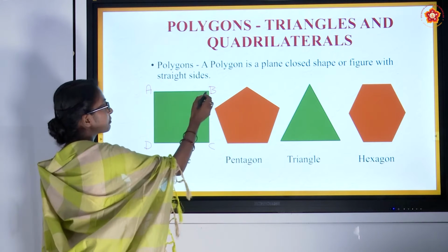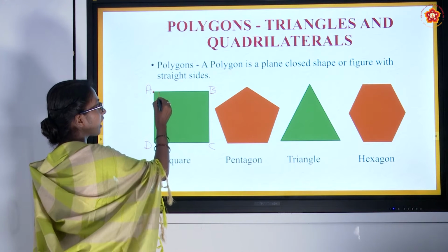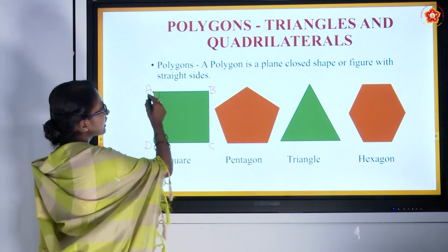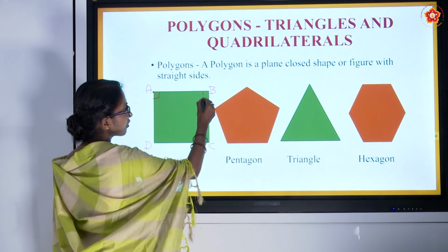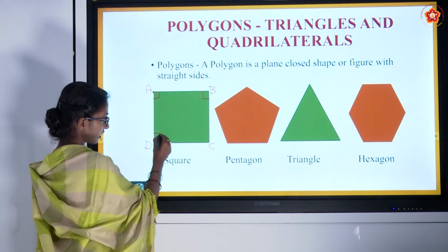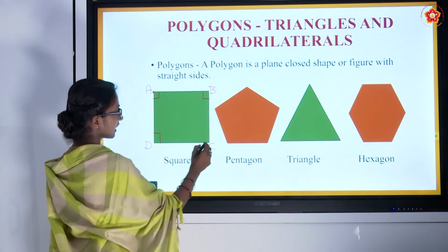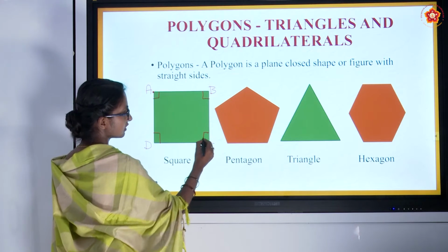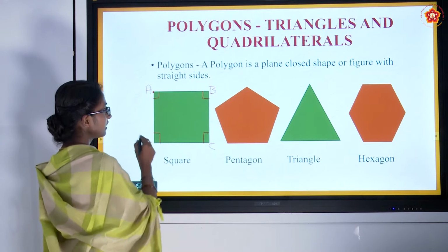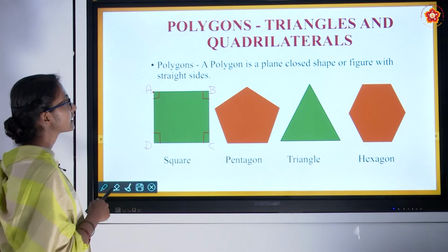Here you can see AB and AD. Both rays are meeting at point A and forming an angle. In the same way, AB and BC are forming an angle. AD and DC are forming an angle at the point D. BC and DC are forming an angle at the point C. So 1, 2, 3, 4: 4 angles and 4 sides. A square has 4 angles and 4 sides.